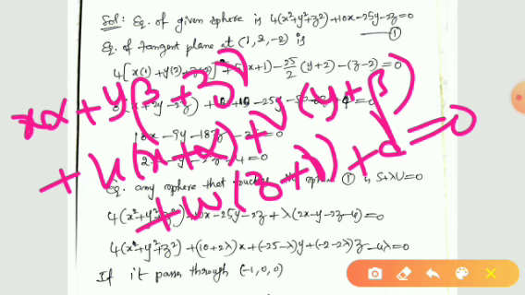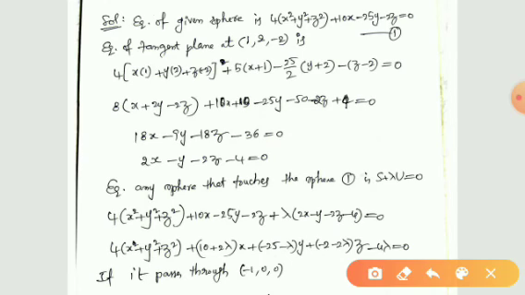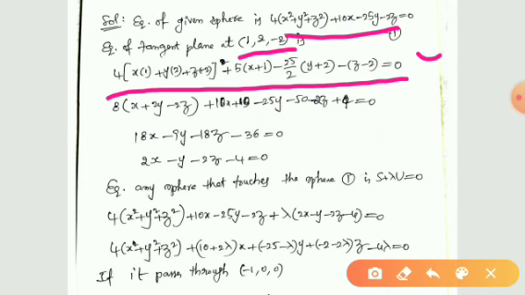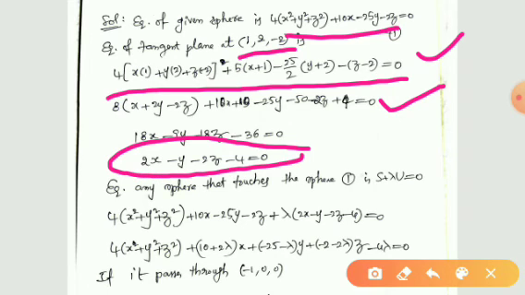By applying this principle, you can find the tangent plane at the point 1, 2, minus 2 to this sphere. On simplification, finally you will get this as the tangent plane at that point.